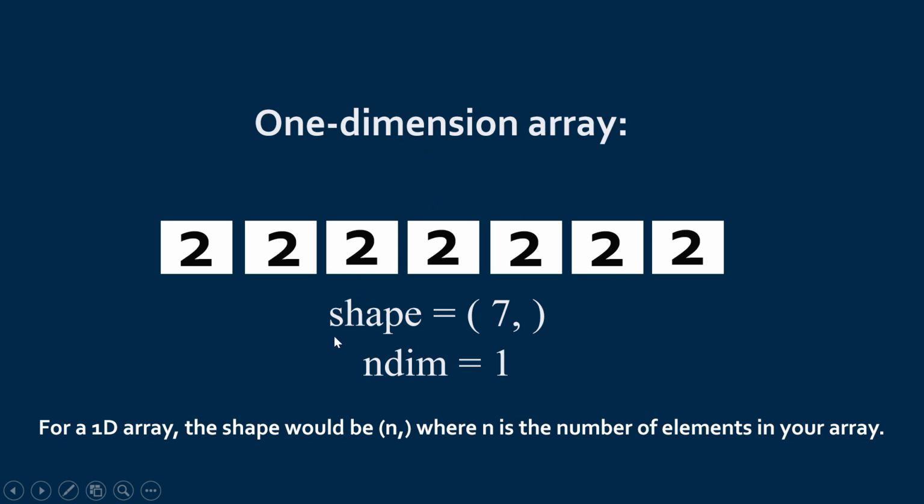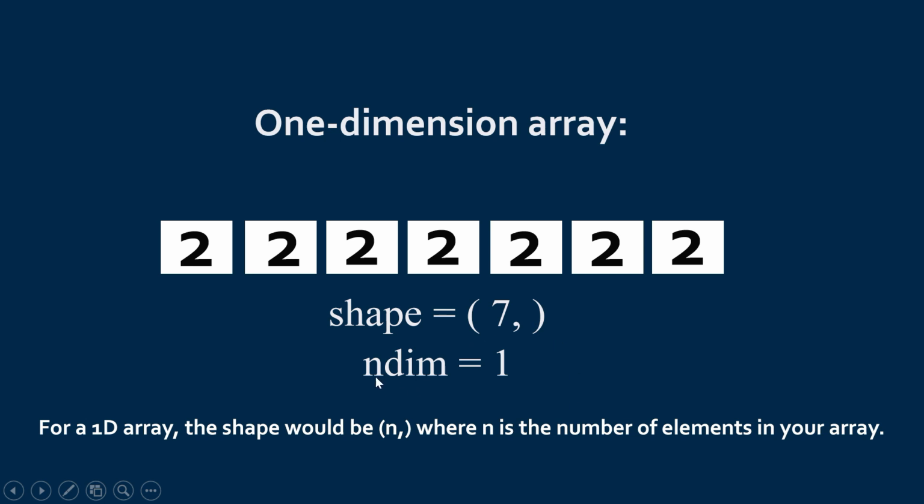When we call shape and number of dimension functions with a one dimension array, the shape returns the value according to the number of dimensions. So if we use a one dimension array, it will return the number of elements present in the array.